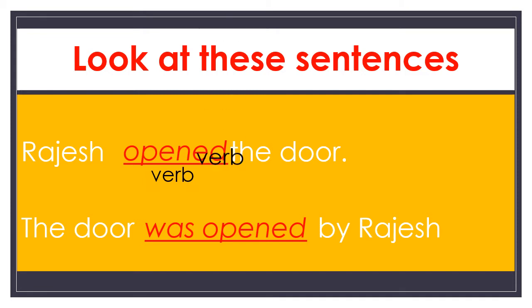See, the main change is in the verb only. The remaining words are almost the same. Rajesh, the door: the words are the same, but their order is changed. But look at the verb. The main verb opened is changed into was opened. You observe these changes, but both sentences convey the same meaning. Okay, children?